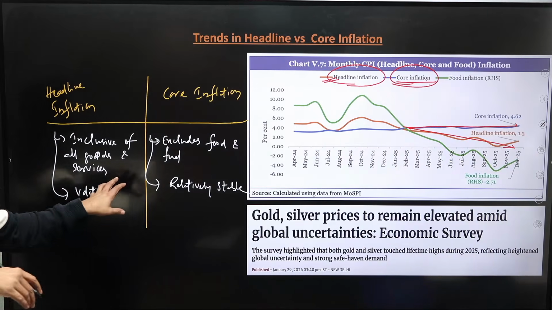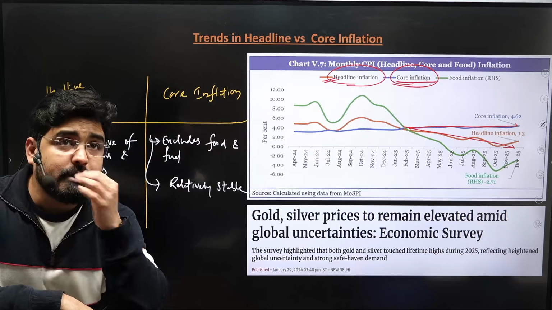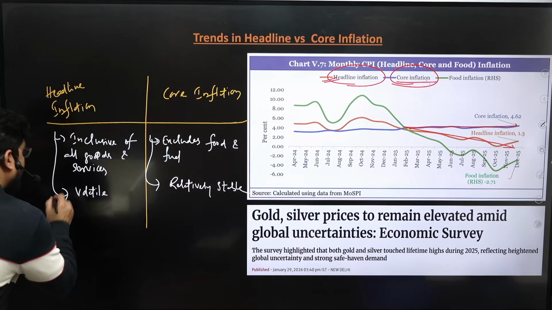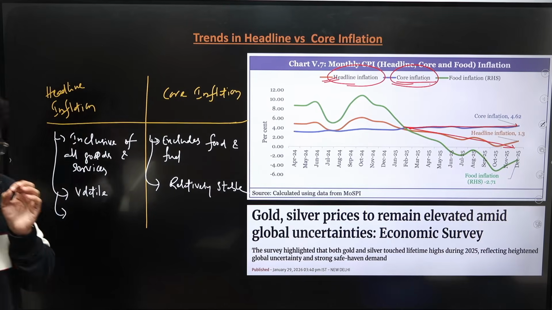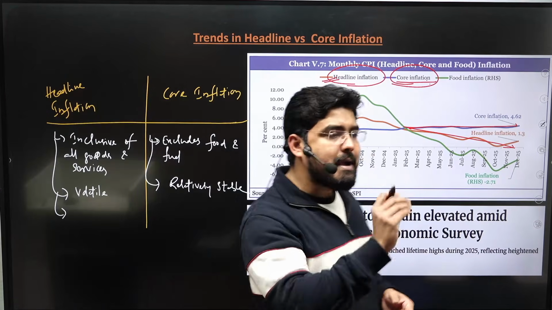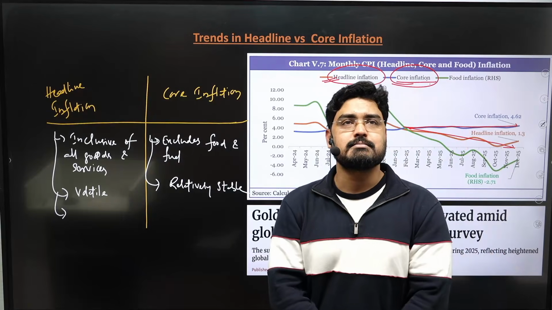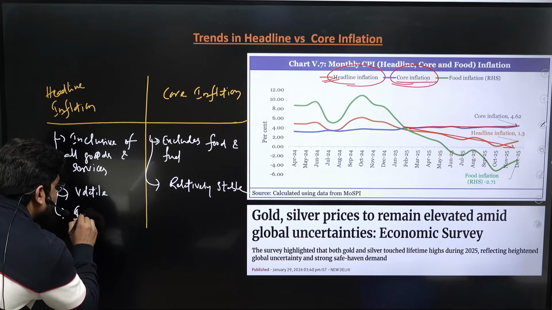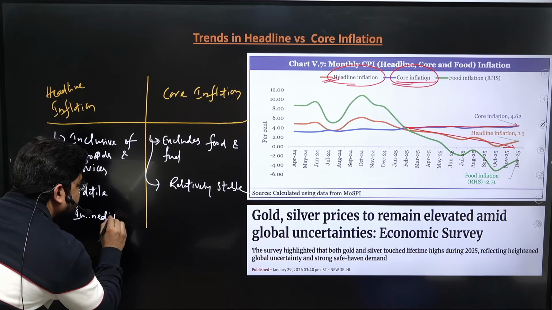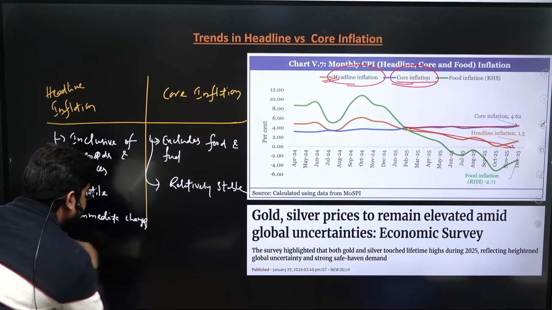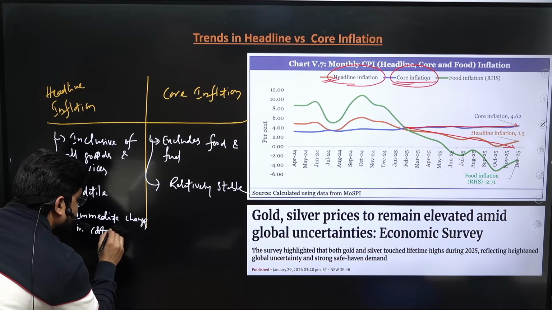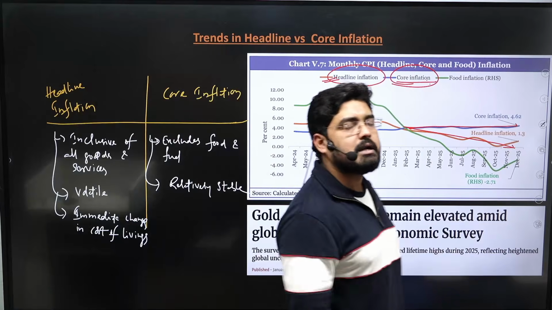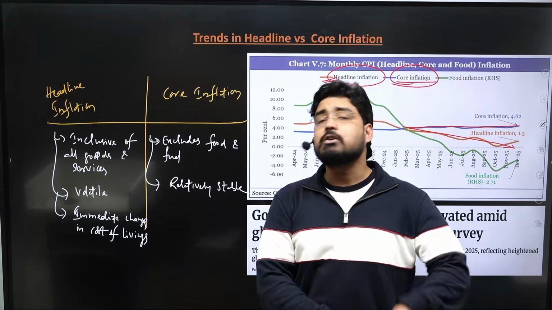I understand headline inflation is more volatile because of the food and fuel component, but why do you want to remove it? The idea of measuring the headline inflation is to understand the immediate impact on the cost of living of the consumer. That means it measures immediate changes in the cost of living. So these statements can be asked in the prelims.